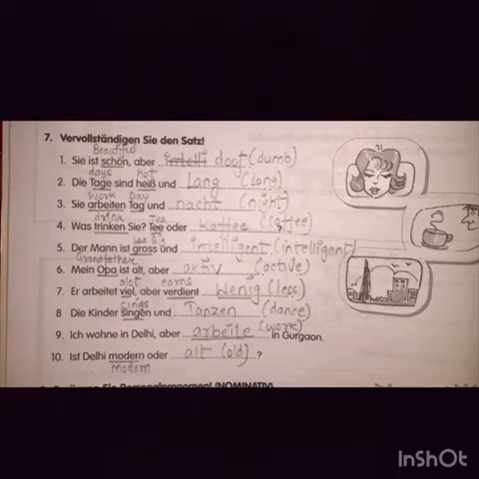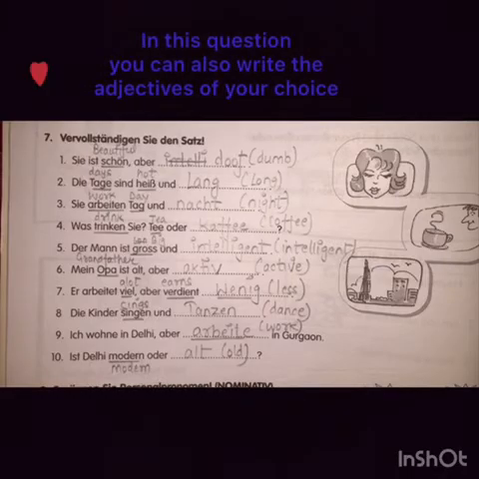Like the very first, you can see, Sie ist schön, aber dumm. So this is what I have done. Like she is beautiful but dumb, right? So you can use something else also, like Sie ist schön, aber klug, which means she is beautiful but clever. It could be anything, but you need to check what you are using, right?